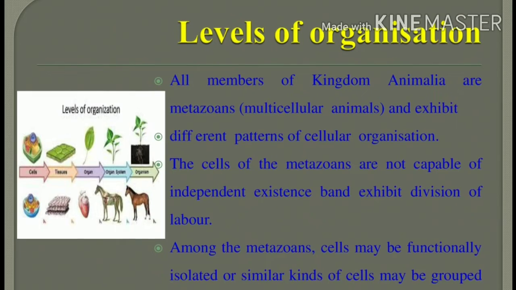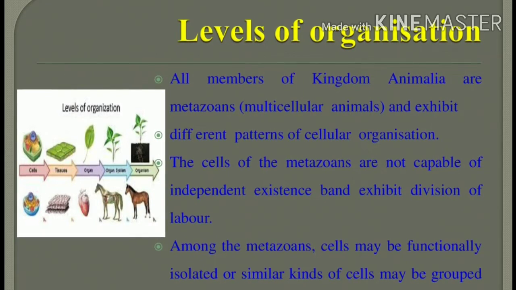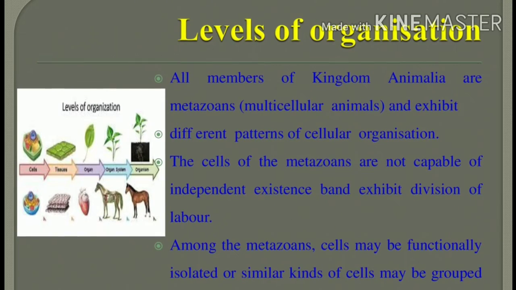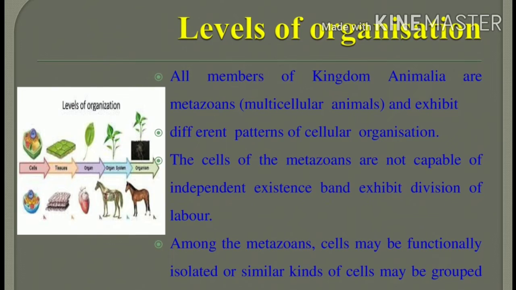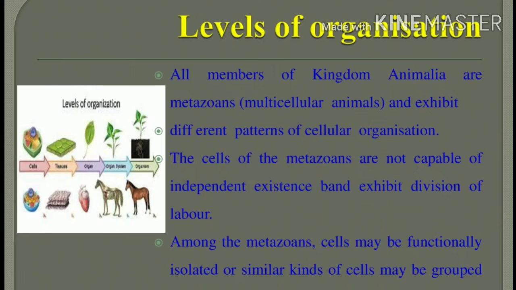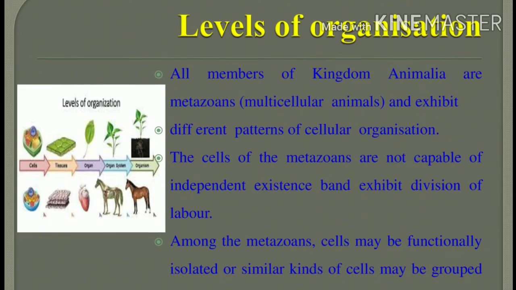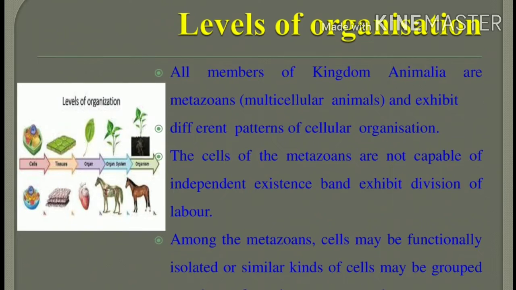Why is it a multicellular organism? It has different patterns of cellular organization. Different patterns of cells form a tissue, tissues form an organ level, and organs form an organ system. Can you understand?